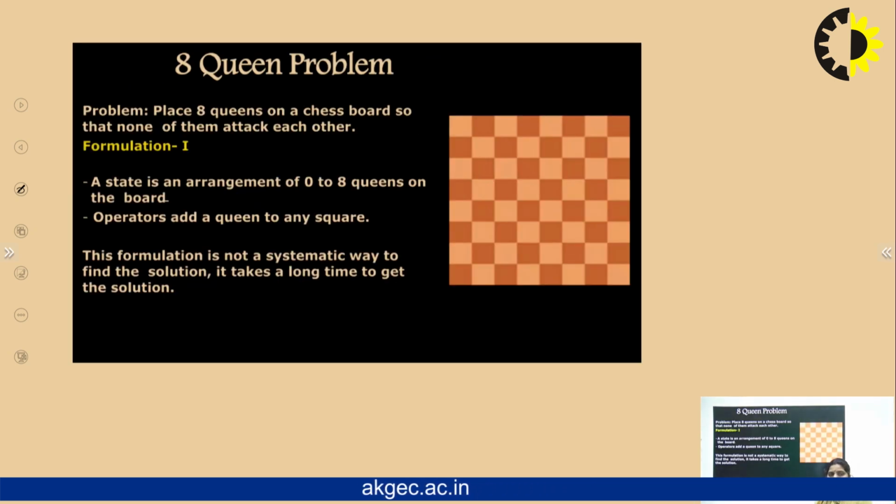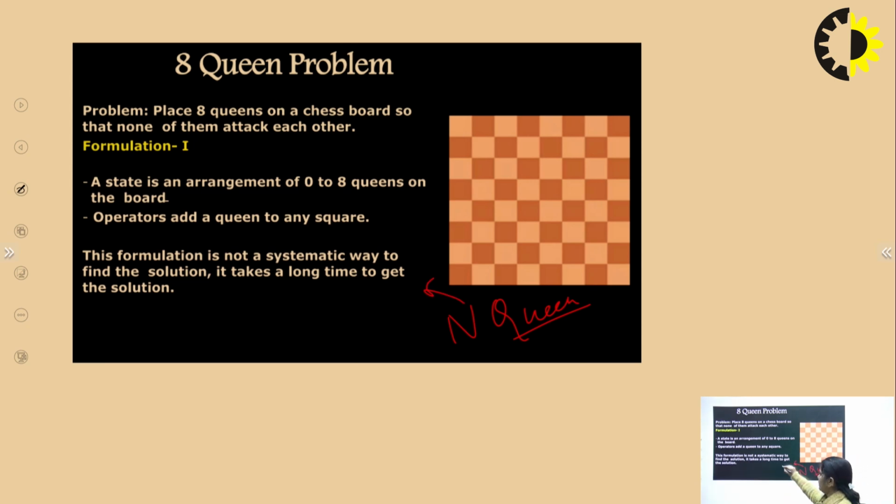Now the next problem which I am going to discuss is the 8 queen problem. We can say this is the n queen problem, where n can have any value. Generally n is 4, 8, 16, so n can be varied. Here I am going to discuss only the 8 queen problem. The problem is placing 8 queens on a chessboard so that none of them can attack each other. So the problem statement is that we have to place 8 queens on a chessboard so that not a single queen can attack anyone.